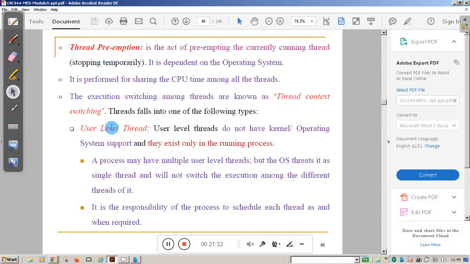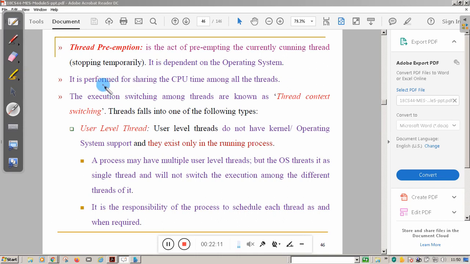Now, thread preemption. What do you mean by thread preemption? It is the act of preempting the currently running thread. Means you temporarily kill that thread. That is called thread preemption. Why is thread preemption very important? Because sometimes some thread misbehaves, and the operating system has to kill that thread or process. That is called preemption.